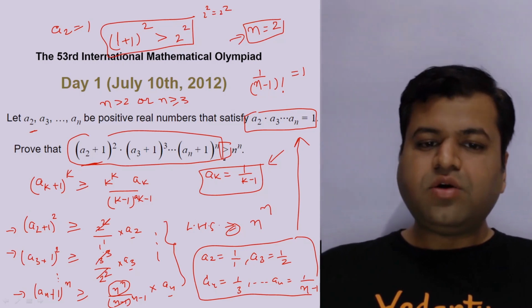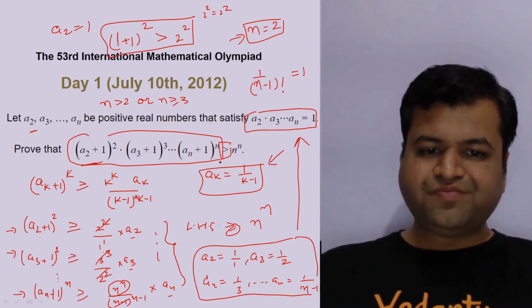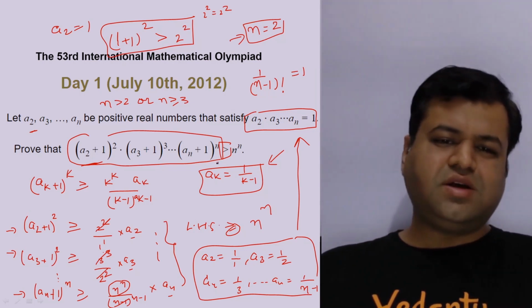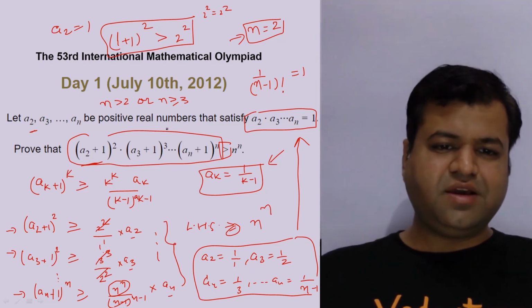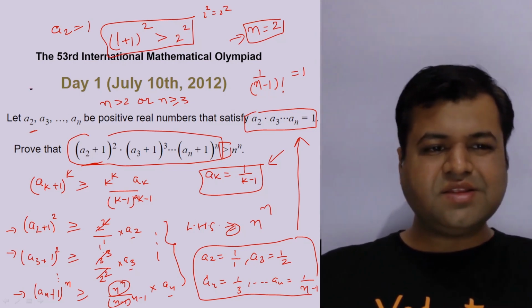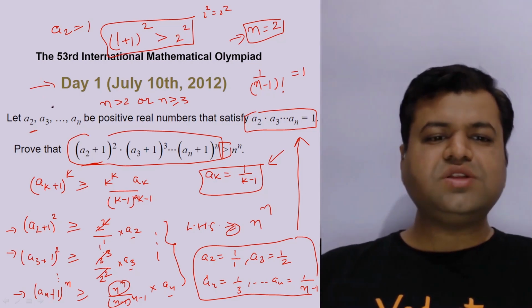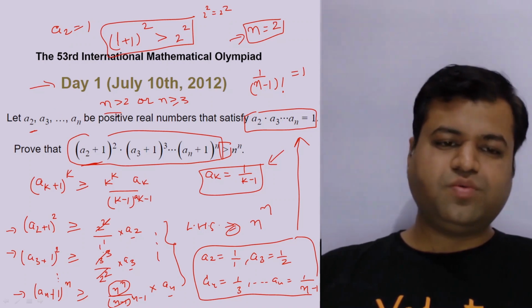So equality will hold only when n is equal to 2. So according to me, in this question it should be mentioned, maybe the source from which I have taken this question may be incorrect, right? So in the actual question it should be n greater than 2, right?